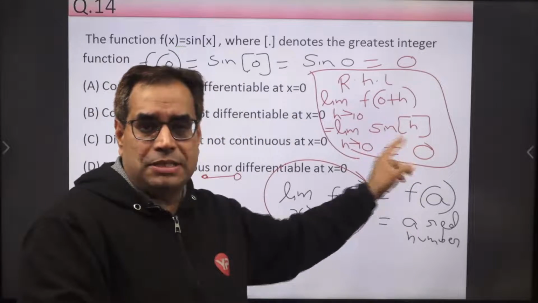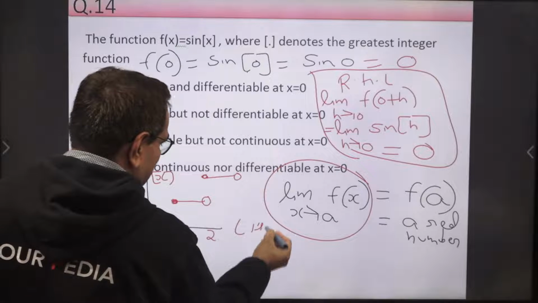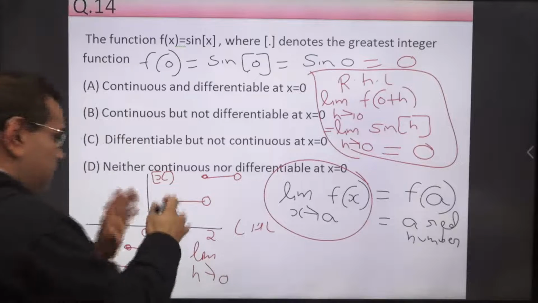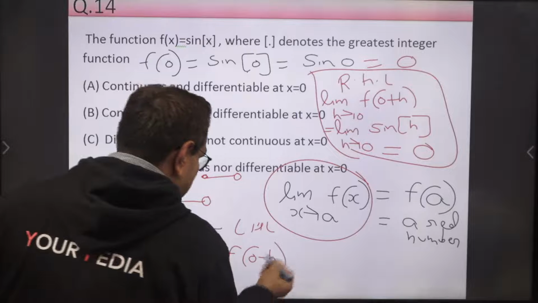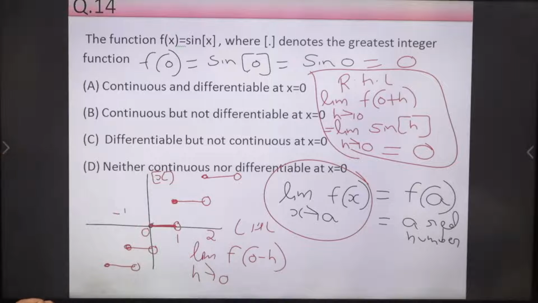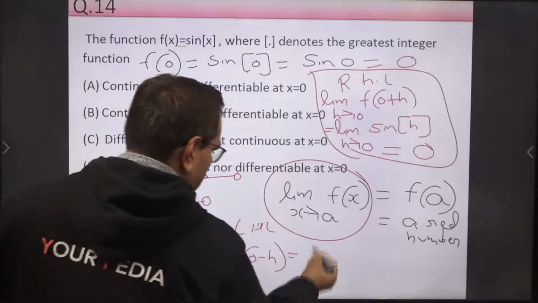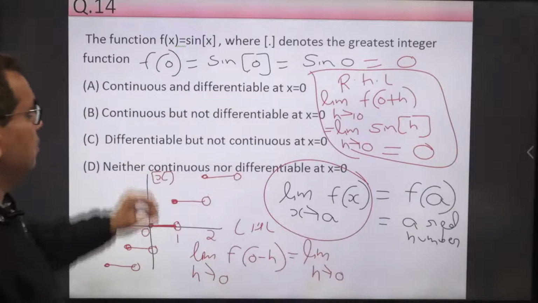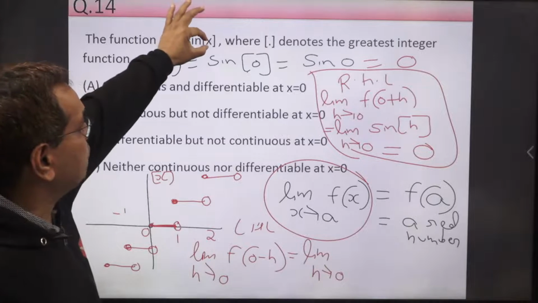But now we have to check the left hand limit. So what is LHL? Left hand limit: limit h tends to 0 of f(a minus h), meaning f(0 minus h), since 0 is the point at which we are checking the limit. Now in this function we put 0 minus h in the place of x.